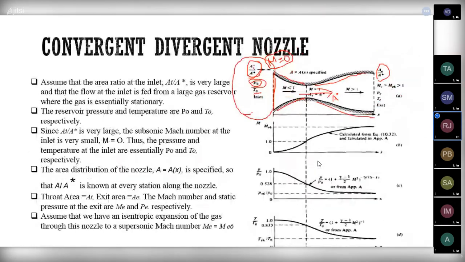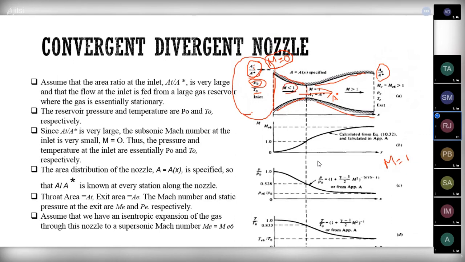Now I'm getting a flow where the M is equal to 1 at the throat. So what I'm doing is, first I'm giving a reduced exit pressure, slightly reducing the pressure. If I'm slightly reducing the pressure, the flow is induced in the nozzle and the flow is subsonic. The flow gets increased, that means the Mach number gets increased because of the converging duct.